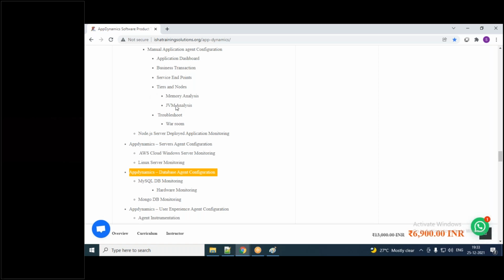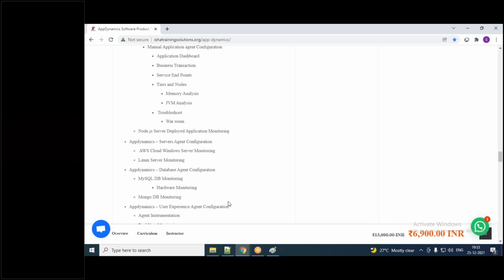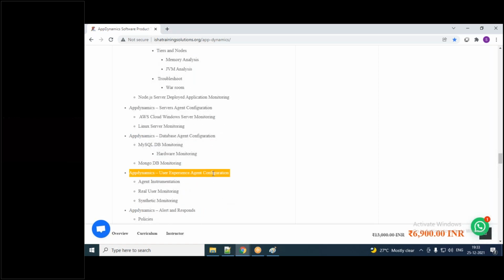So application side, server side, DB side, and then user experience. This is a very important topic, guys. Just now I think somebody asked, right? I think Kamal: is real user monitoring part of it? Yes, we are going to do that, because nowadays customers are very technically strong.